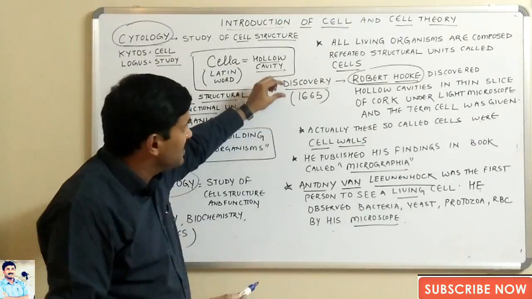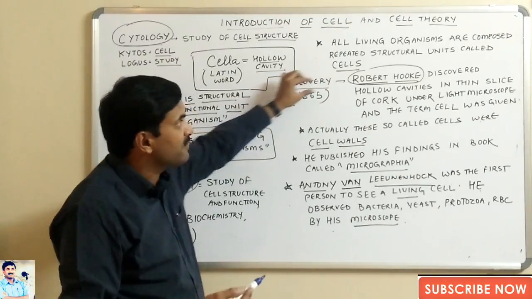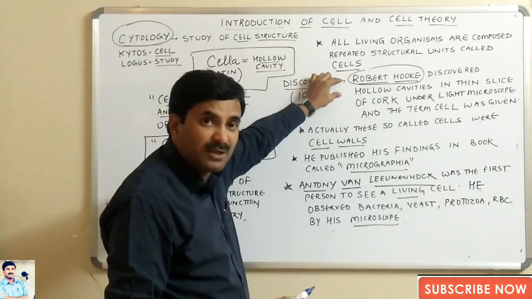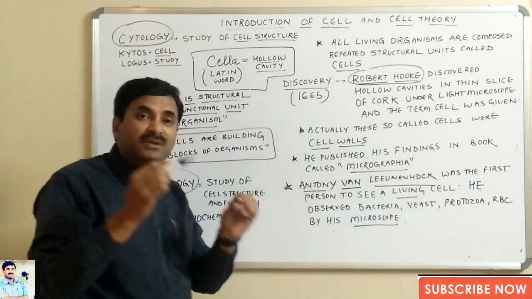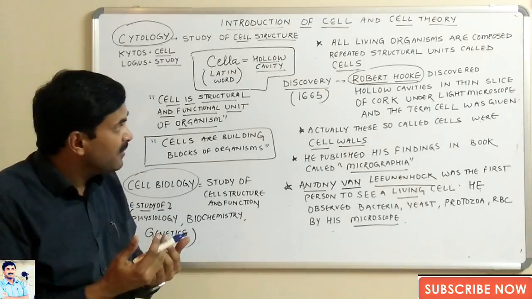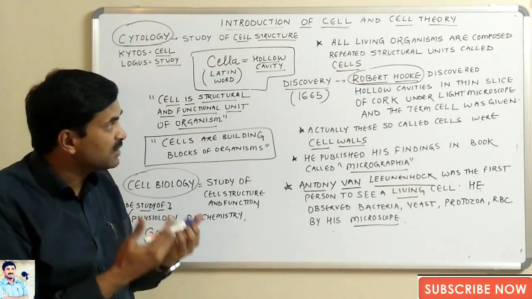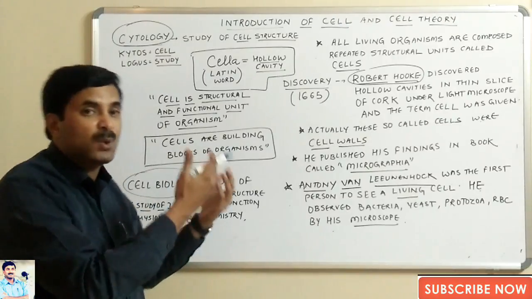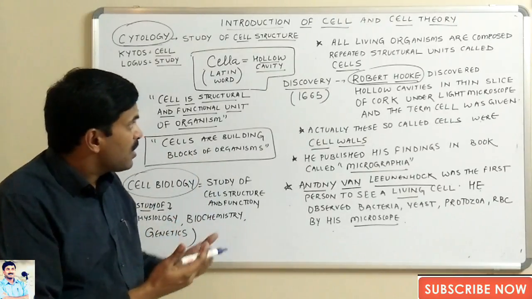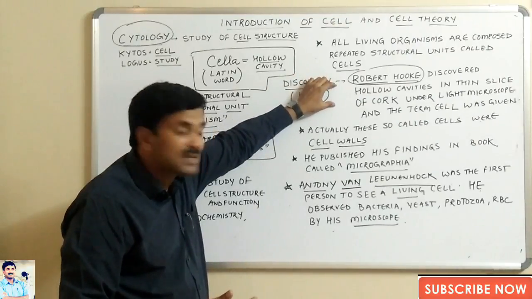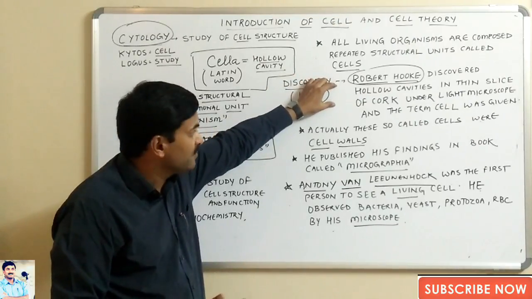Again we are repeating, in the year 1665 there was a scientist whose name was Robert Hooke, who discovered the hollow cavities in a thin slice of cork under his light microscope, and he gave the term cell to these hollow cavities. But actually Robert Hooke has not discovered the complete cell.